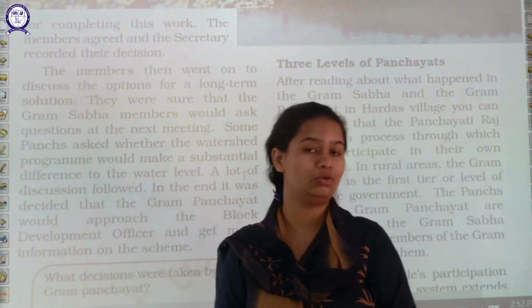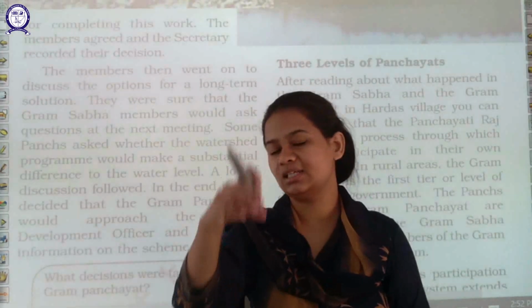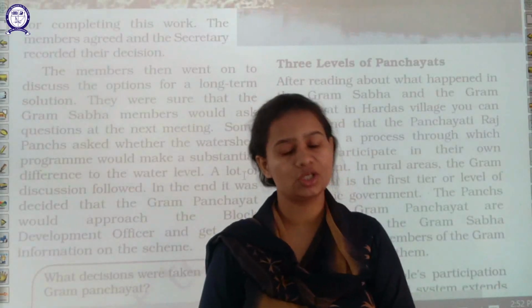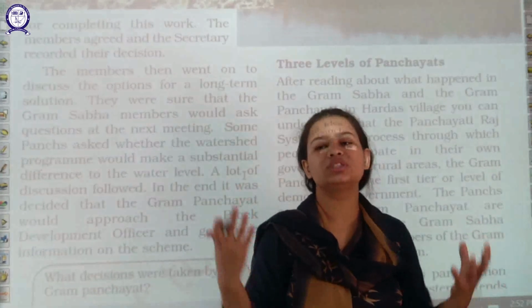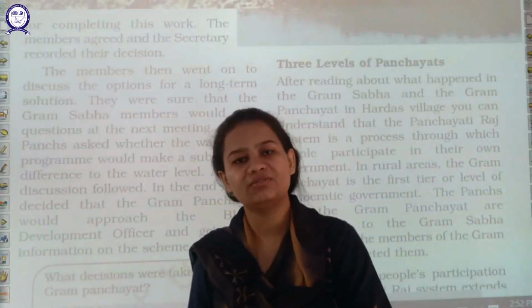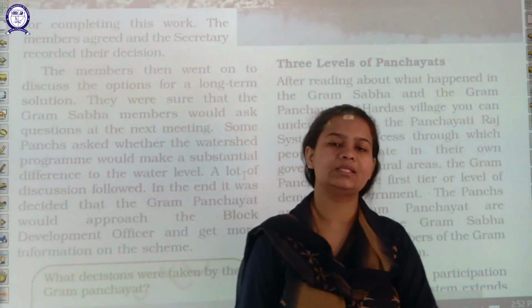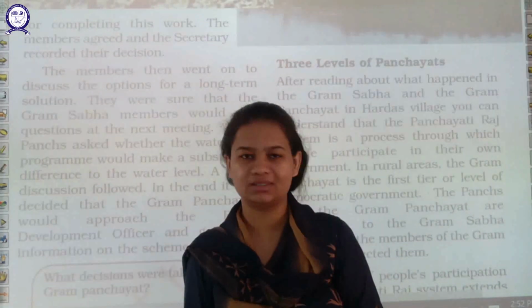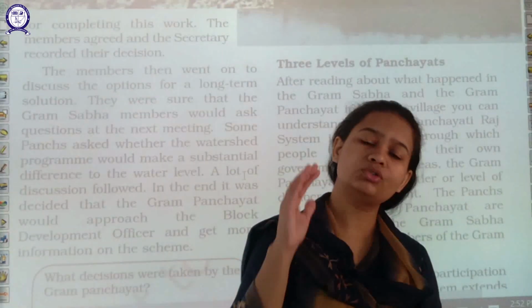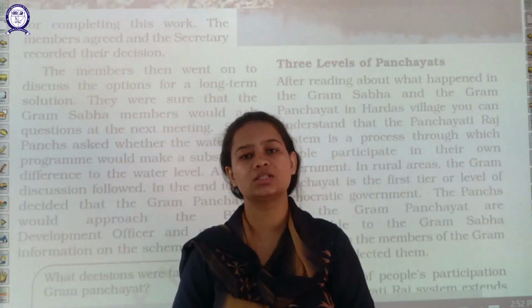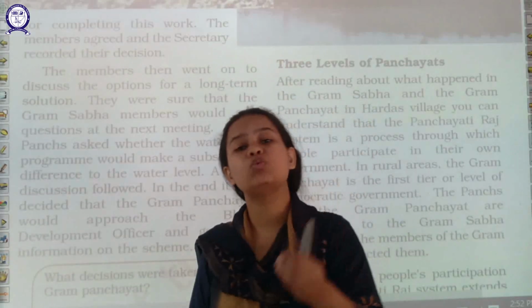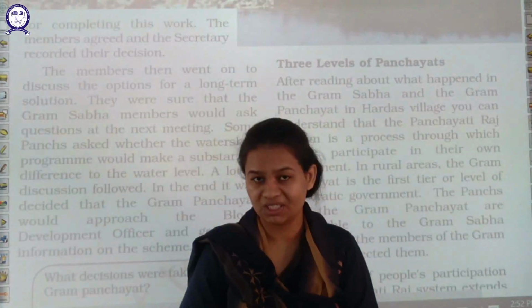See students, I already told you the Sarpanch is the head of the Panchayat, the head of the village. He needs to do certain work for the welfare of the people. For example, he wants to construct streets in the villages. If he wants to construct streets, he needs funds, that is resources, money. From where is he going to arrange that money?